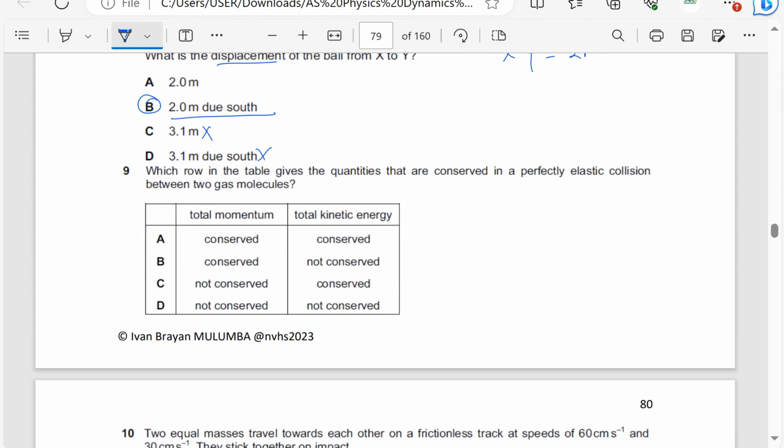Which row in the table gives the quantities that are conserved in a perfectly elastic collision? For a perfectly elastic collision, both kinetic energy and momentum are conserved. So momentum conserved, we ignore C and D. Kinetic energy is also conserved, so the answer is going to be A.